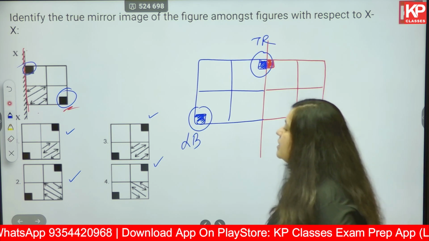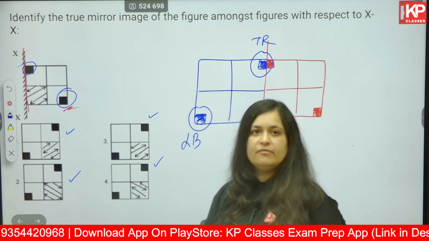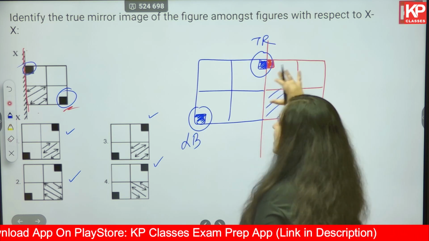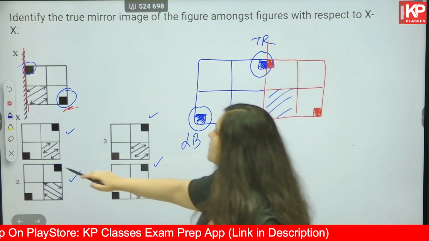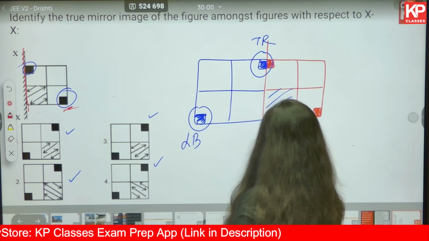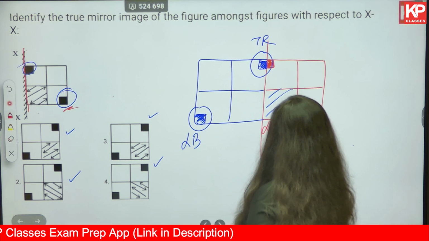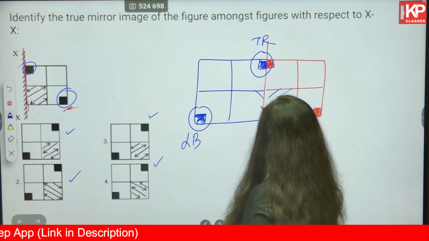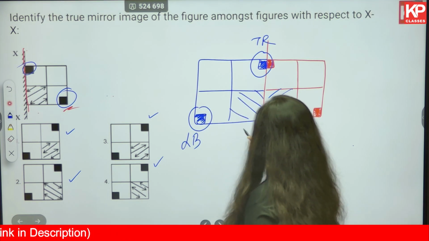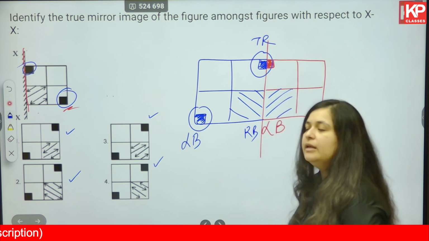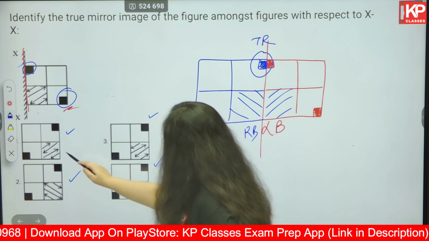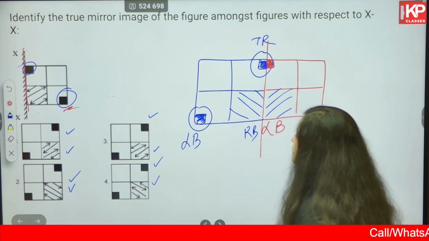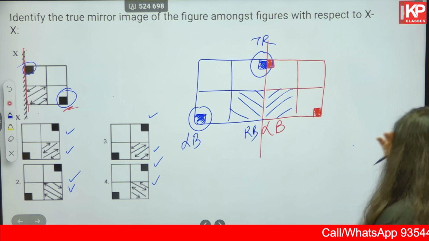We move on to the next element, that is these arrows. Where are they? These arrows are somewhere here, which is in the original image. In the original image it is left bottom. Okay, now in the mirror image where should it go? It should be ideally going somewhere here, so right bottom. Okay, let's see in the options. This is in the right bottom, this is in the right bottom, right bottom, right bottom. Okay, so far this is also correct.